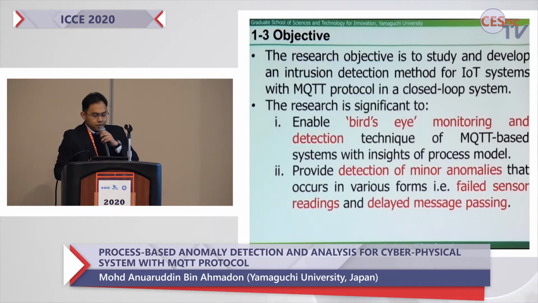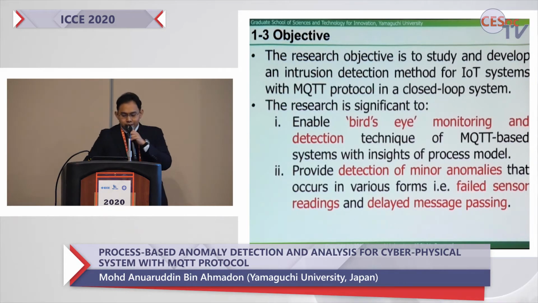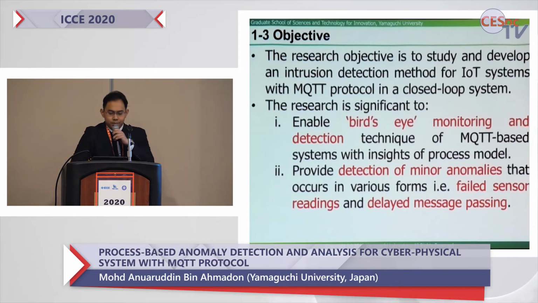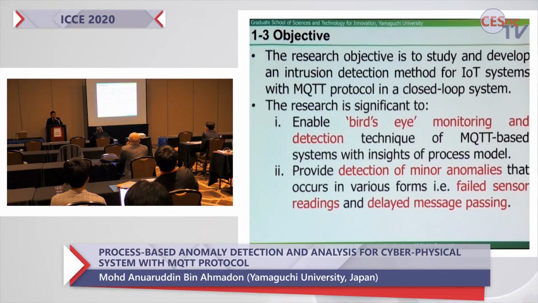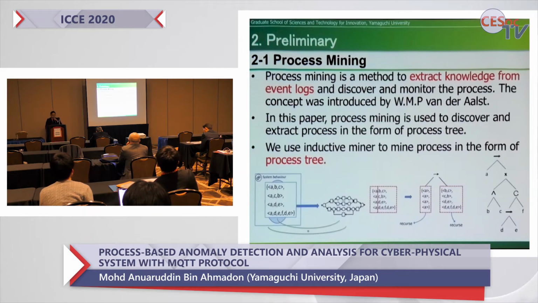So the objective is to study and develop an intrusion detection method for IoT systems with the MQTT protocol in a closed loop system. It is significant to enable bird's eye monitoring and detection techniques of MQTT-based systems with insights of the process model, and provide detection of minor anomalies that occur in various forms, for example, failed sensor readings and delayed message passing. So first, before I go to my approach, I will give some introduction of the terms.